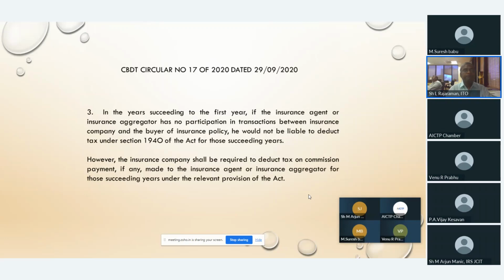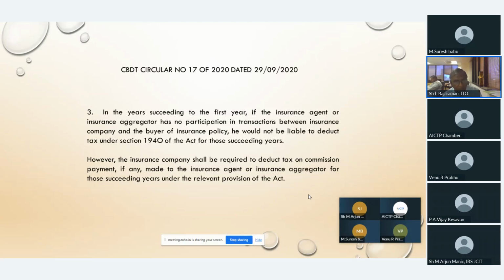Point number 3. In the years succeeding the first year, they are dealing with the insurance product. Normally, for insurance, in the first year we may use the digital platform to select a particular insurance company. But in the subsequent years, we will directly remit the amount to the insurance company. Then this platform we need not use at all. So they are dealing with such a subject in this para number 3.